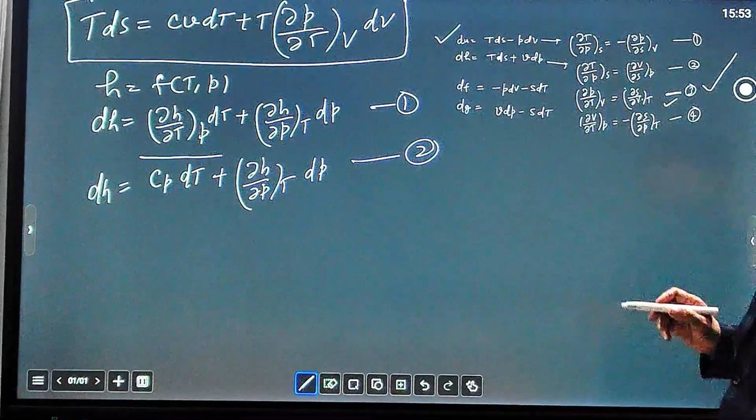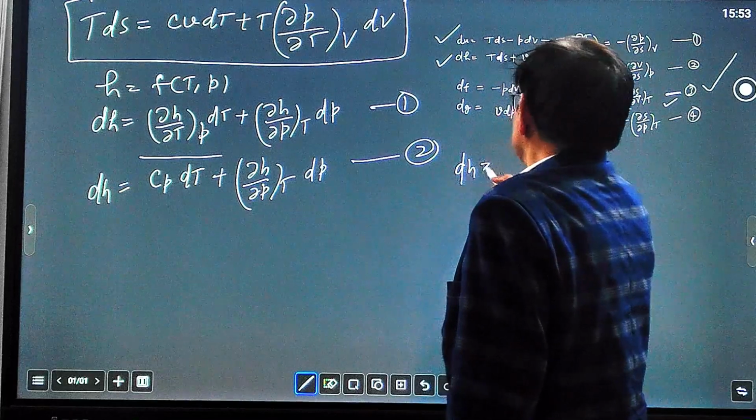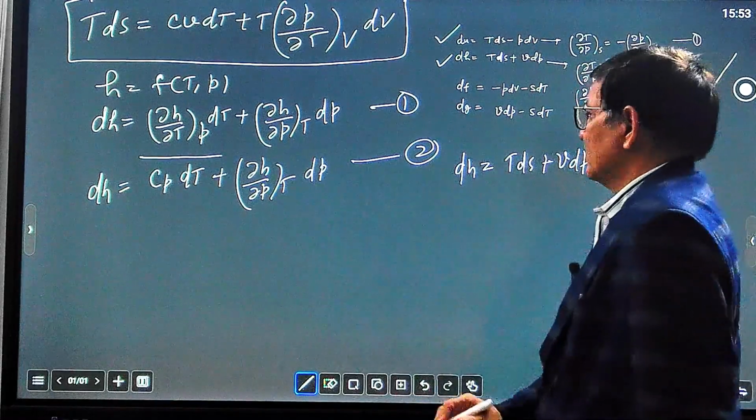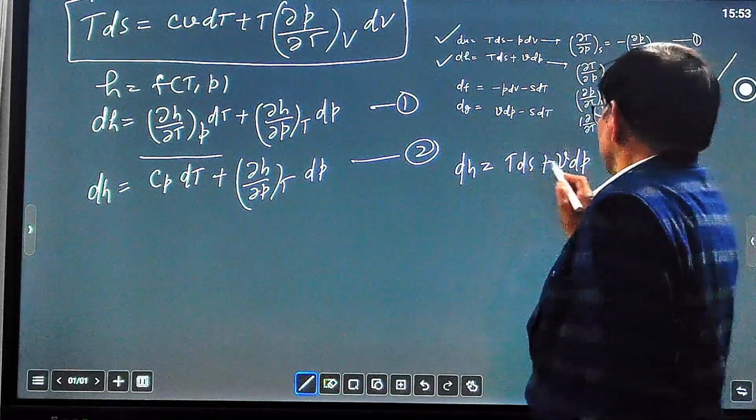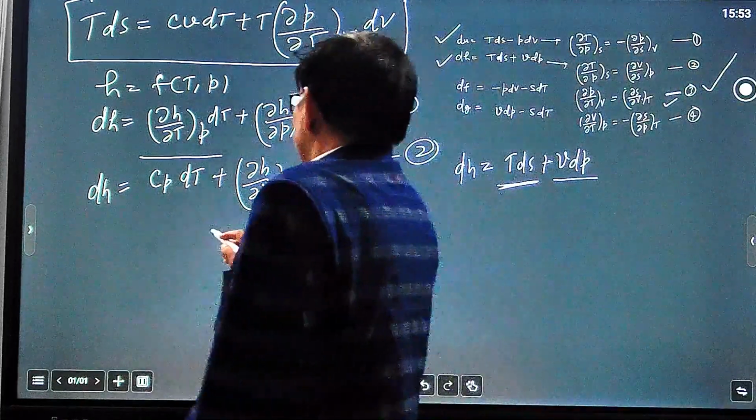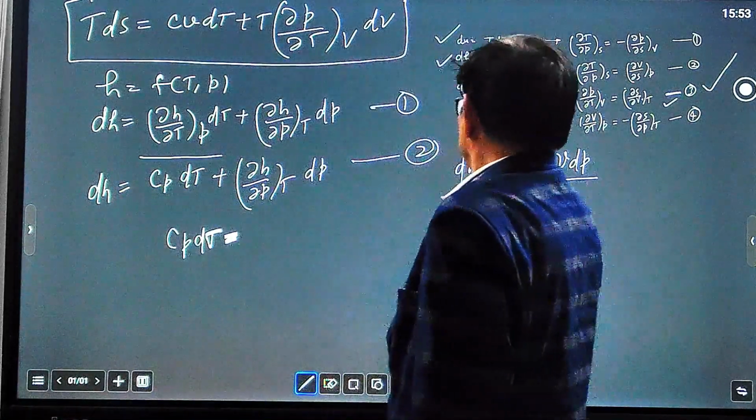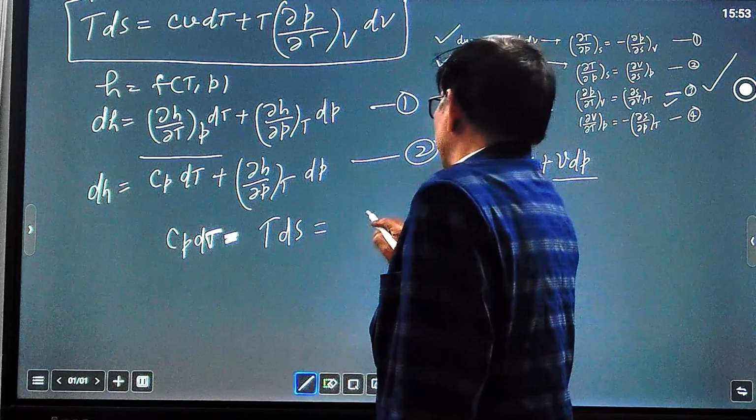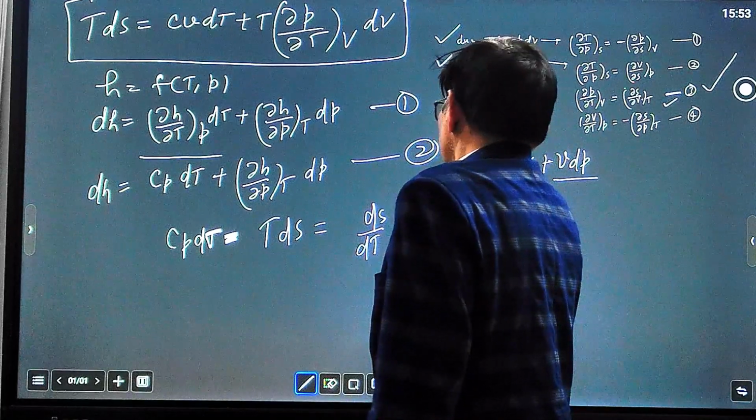Again we know that dH equal to TdS plus VdP. Comparing these two equations, because these are the same equation, dH equal to TdS plus VdP, you can see VdP here. So by comparing these two equations you can find Cp dT equal to TdS, and here you can see dS over dT equal to Cp by T.